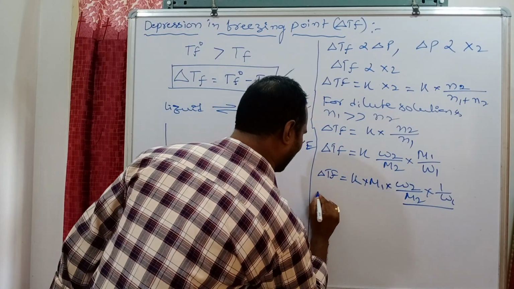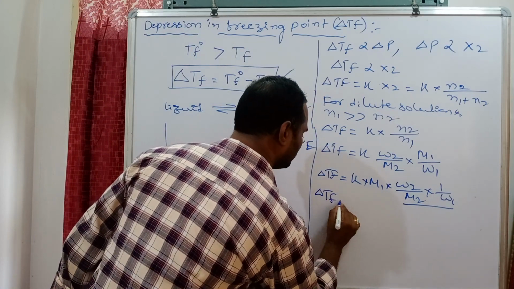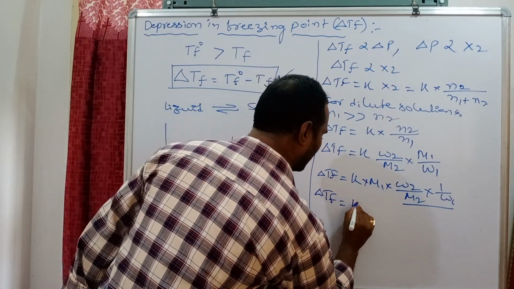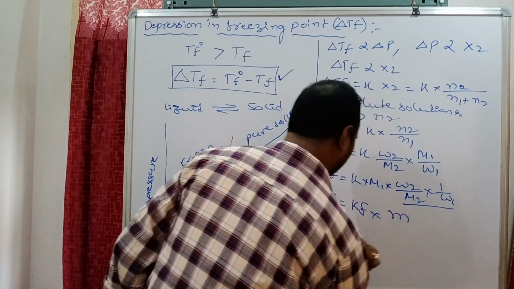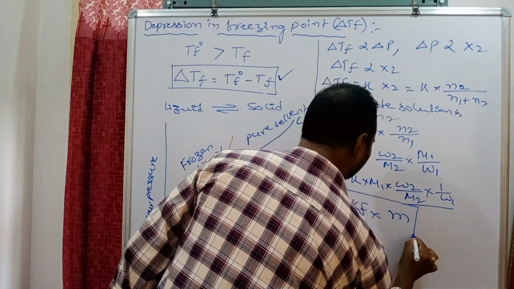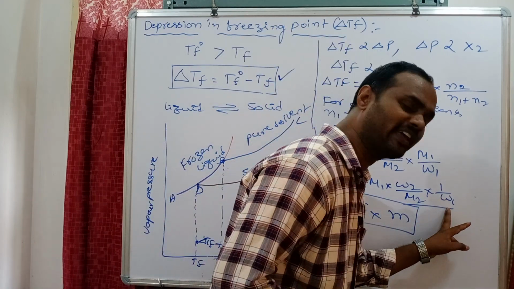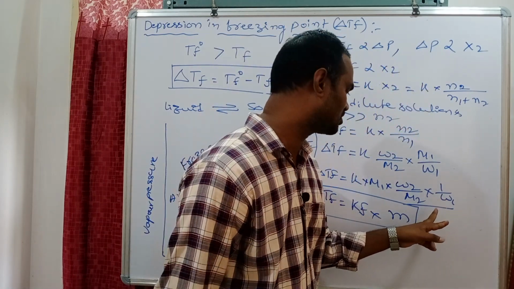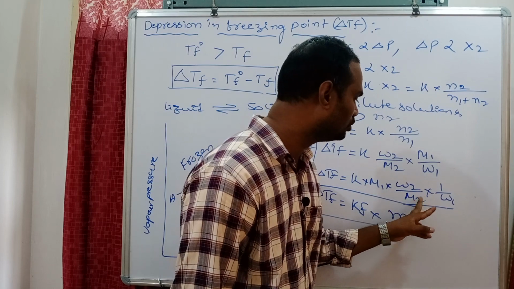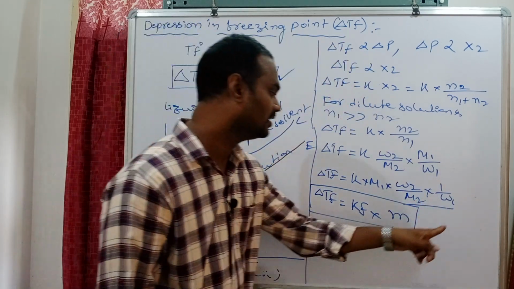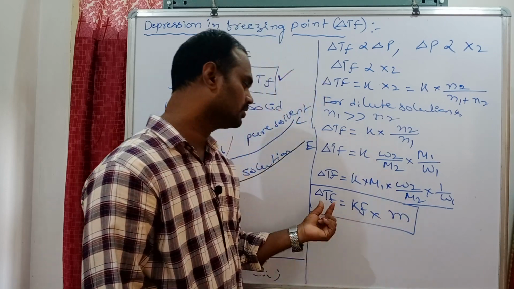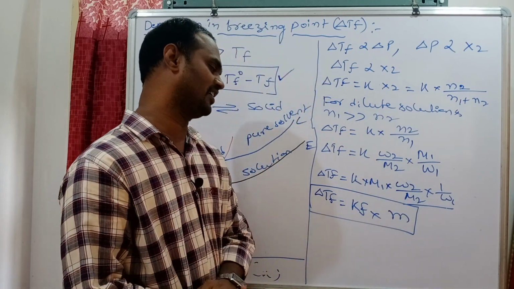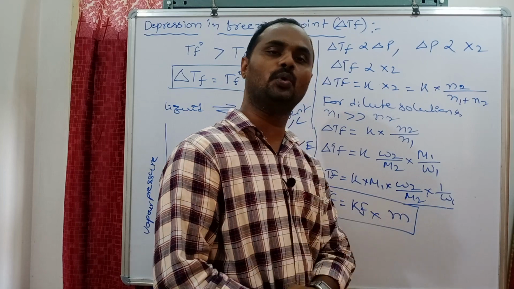K into M1 we can write as Kf. If W is 1 kg of solvent, the number of moles of solute present in 1 kg of solvent is considered molality, denoted by small m. Therefore, delta Tf = Kf into m.